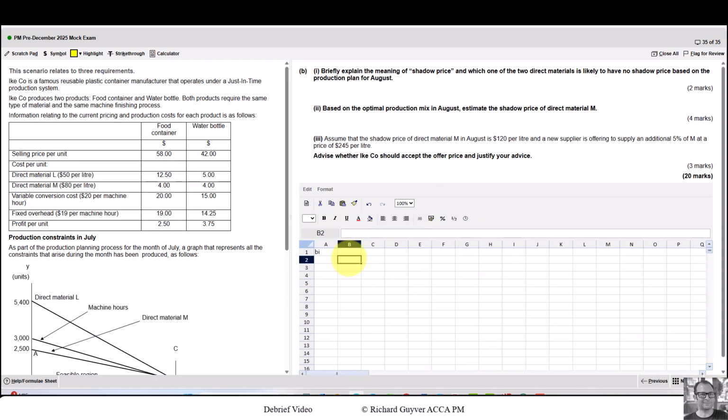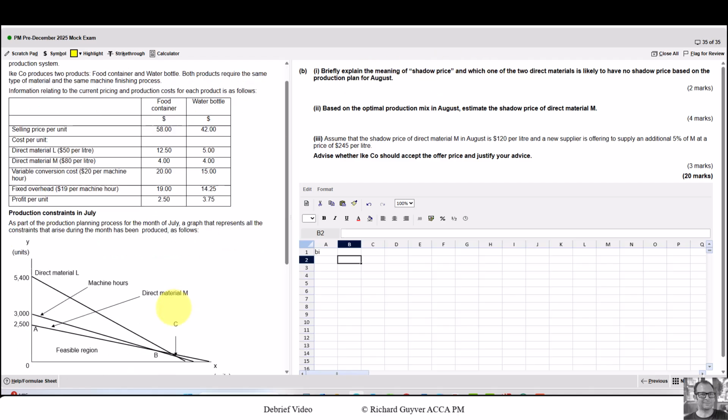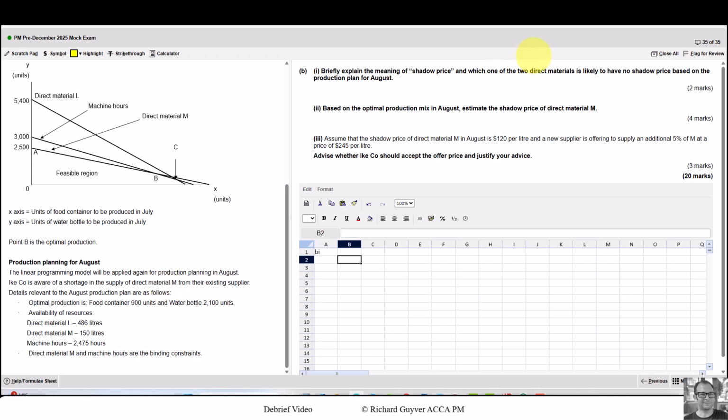So again, we've got a use of the spreadsheet for a narrative answer. Briefly explain the meaning of shadow price, in which one of the 2 direct materials is likely to have no shadow price based on production plan for August. So the shadow price is the additional contribution which would be earned if 1 more unit of a scarce resource was available. It's a definition that might be worth learning.